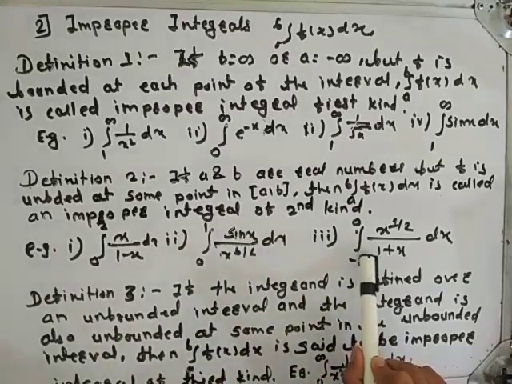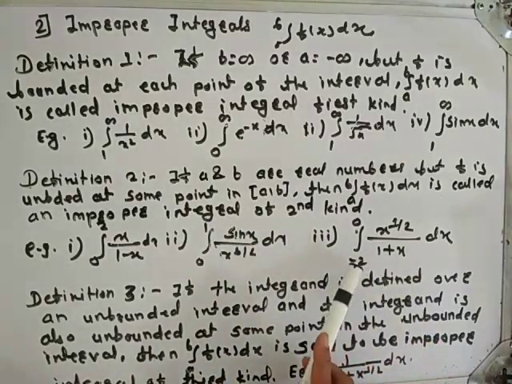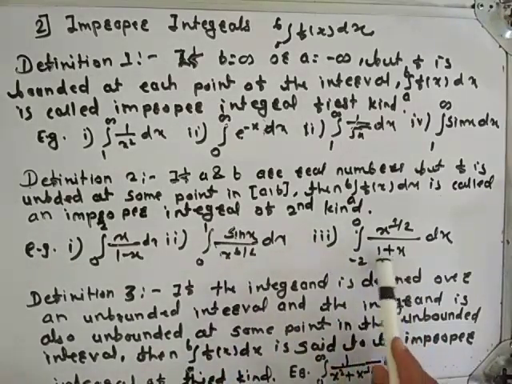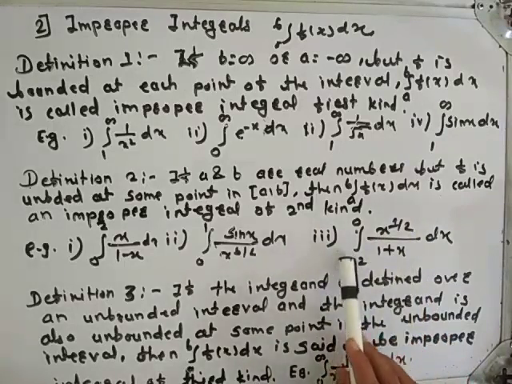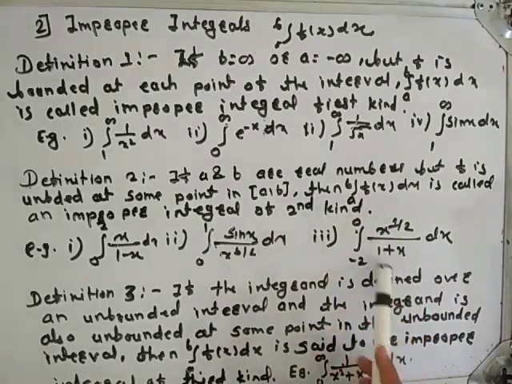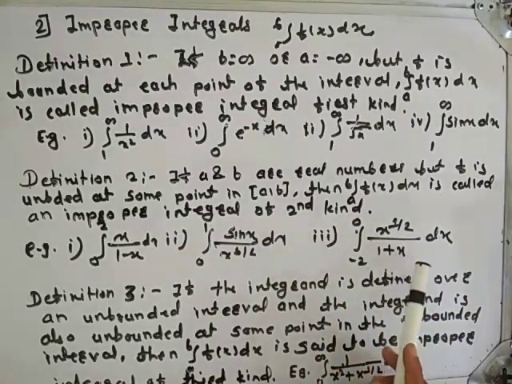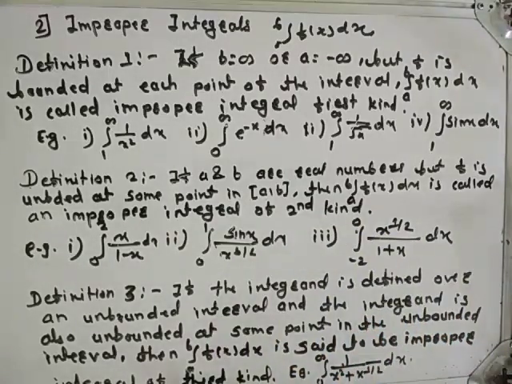Similarly, see here, this is the interval from minus 2 to 0. This function is unbounded at minus 1, and minus 1 belongs to the closed interval minus 2, 0. So a and b are real numbers, and this f is unbounded at minus 1 in closed interval minus 2, 0. So this is an improper integral of second kind.